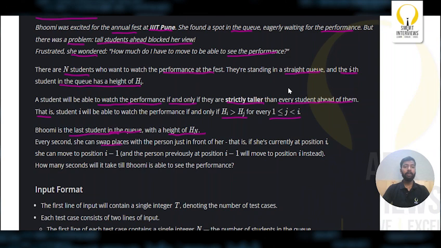Every second she can swap places with the person just in front of her. That is, if she is currently at position i, she can move to position i-1, and the person previously at position i-1 can move to position i instead. How many seconds will it take Bhumi to be able to see the performance?